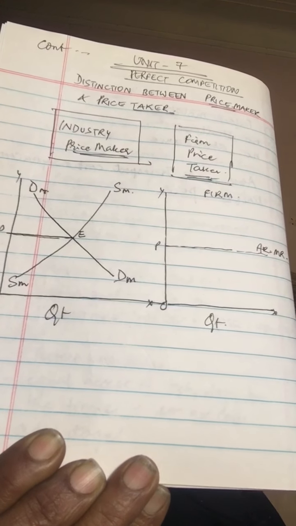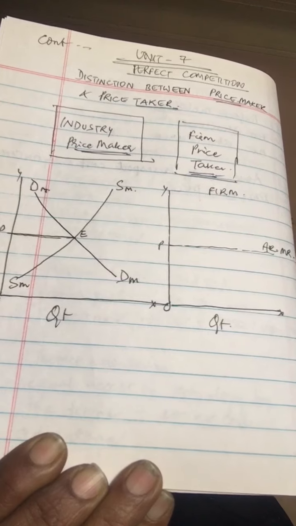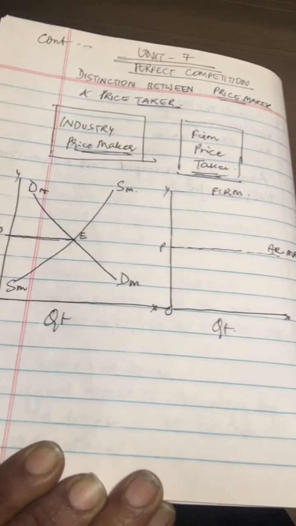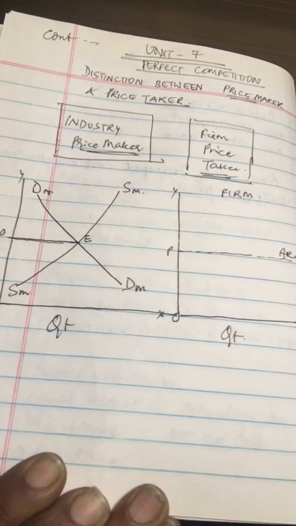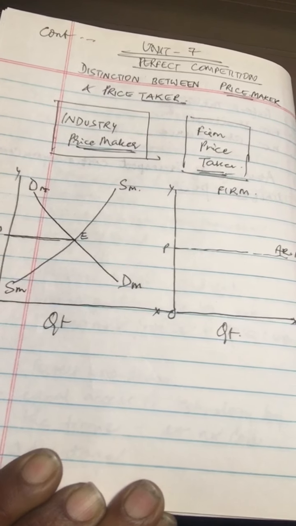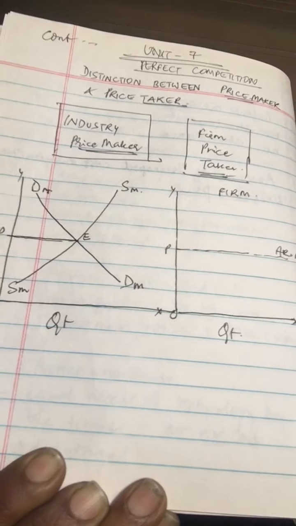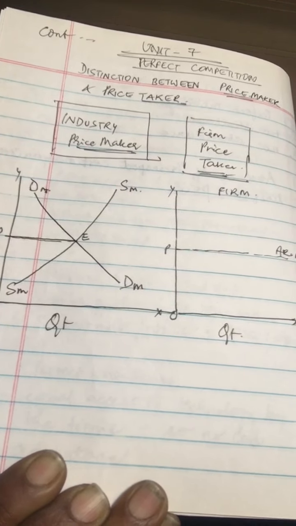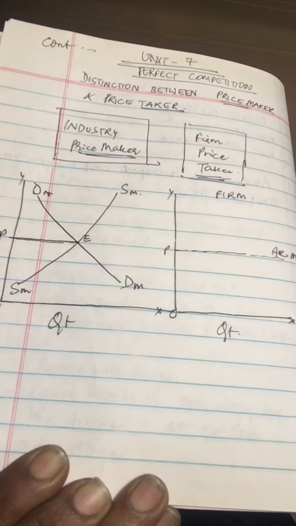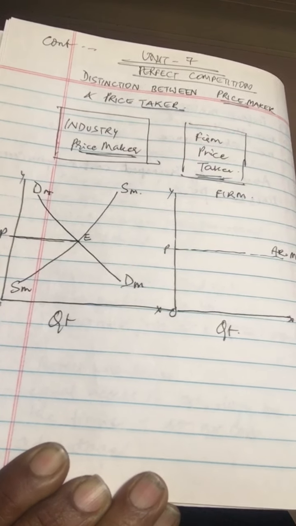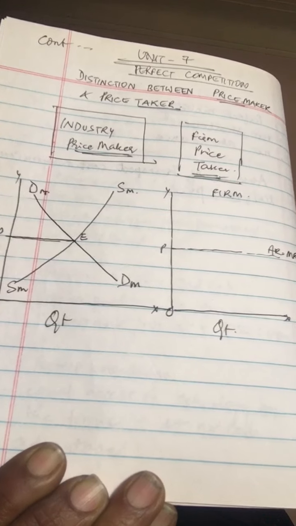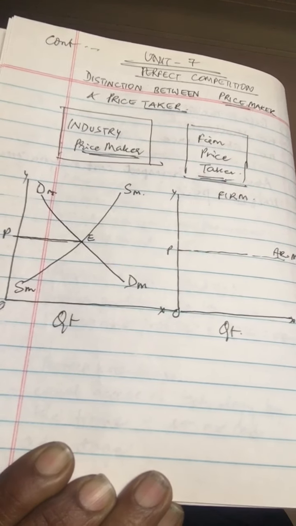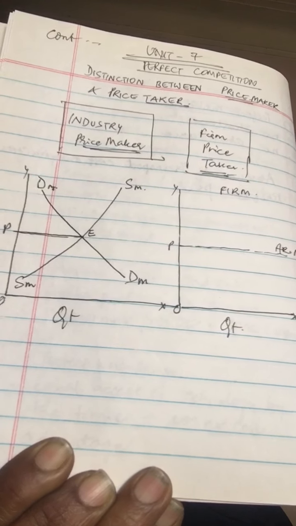So what every firm gets, with a price given, is AR equal to MR, and we've done this in the producer's equilibrium. Wherever each firm's marginal cost curve cuts the marginal revenue from below, marginal cost equal to marginal revenue, that will be the amount of output that it produces.